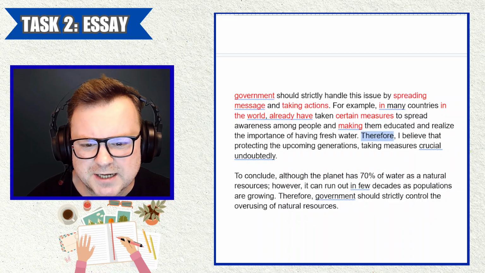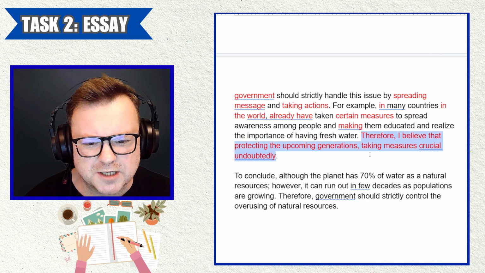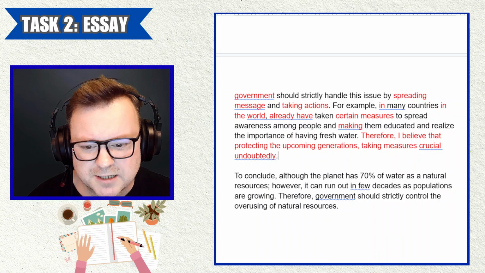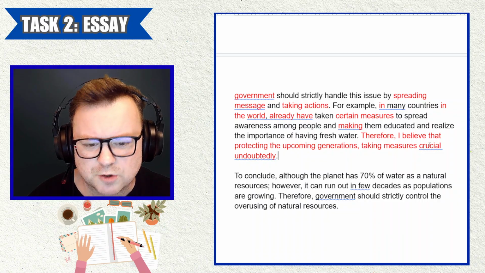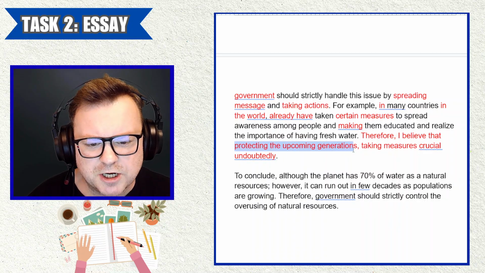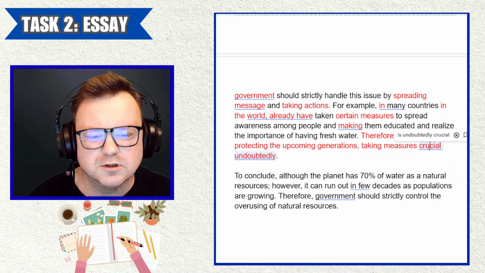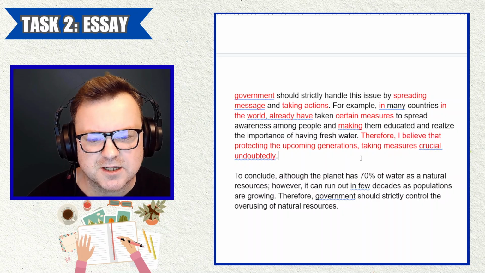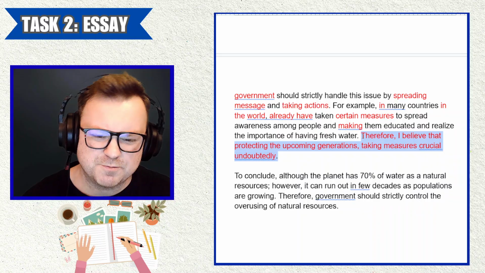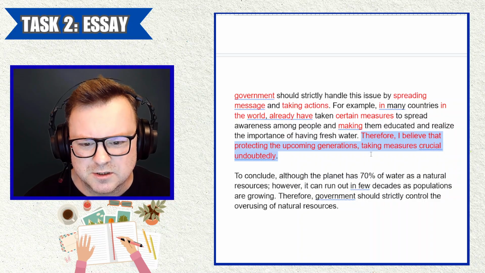Therefore, I believe that protecting the upcoming generations, taking measures crucial undoubtedly. Yeah, this is just not English sentence structure. I believe that, yes, protecting the upcoming generations. So I believe that. Now we need a new clause. Protecting the upcoming generations, maybe, and taking measures is crucial or is undoubtedly crucial. Google suggests that too. But yeah, that's just basic sentence stuff. So candidate isn't able to even produce a sentence there.